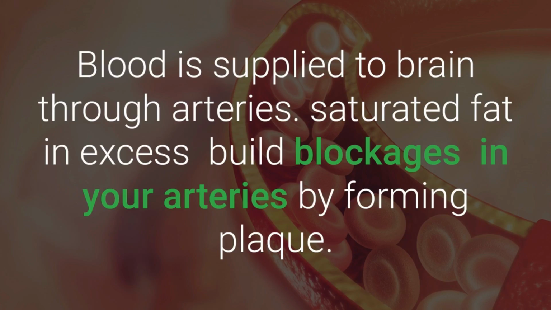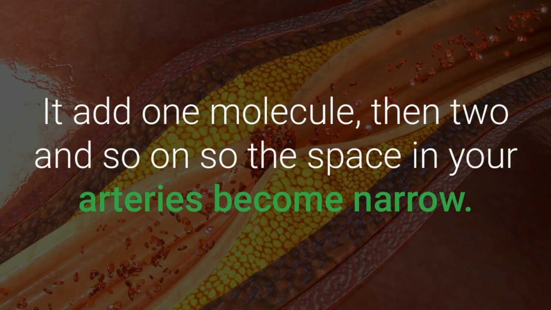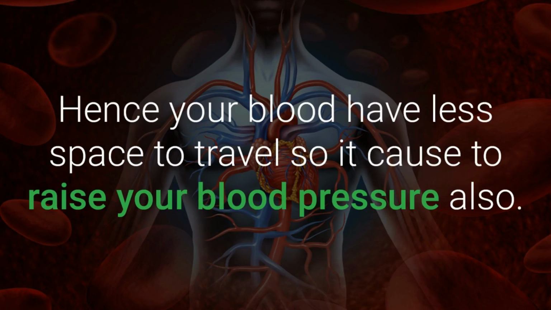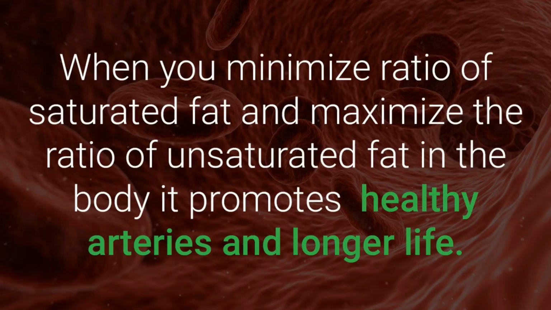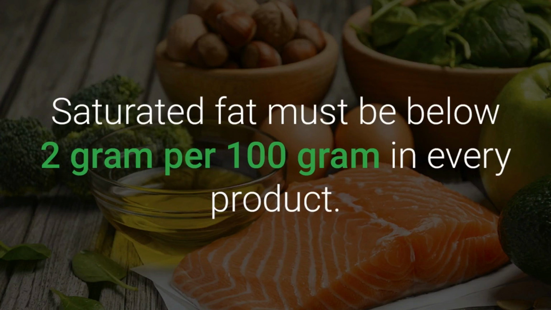Blood is supplied to the brain through arteries. Saturated fat in excess fills your arteries with blockages by forming plaque. It adds 1 molecule, then 2 and so on, so the space in your arteries becomes narrow. Hence your blood has less space to travel, so it also raises your blood pressure. When you minimize the ratio of saturated fat and maximize the ratio of unsaturated fat in the body, it promotes healthy arteries and longer life. Saturated fat must be below 2 grams per 100 grams in every product.